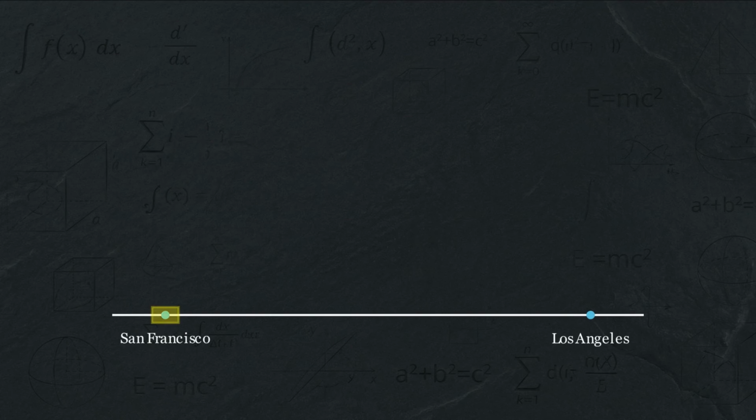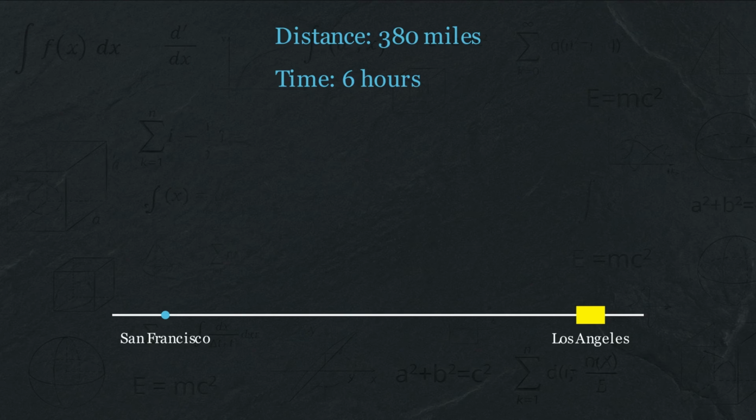Let's start with something completely familiar. You're driving from San Francisco to Los Angeles, a distance of about 380 miles. The journey takes you 6 hours. How fast were you traveling? This is trivial. Divide distance by time. About 63 miles per hour.